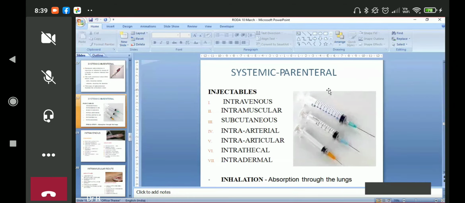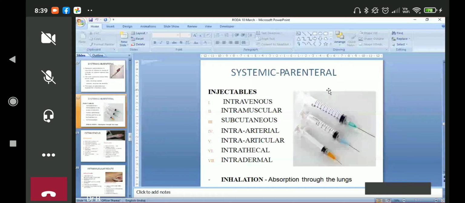Intrathecal means we give the drug through the meninges, where we need the drug to reach the meninges for a meningeal infection. Maybe an infection is there where we can give antibiotics. We can also give many anti-cancer drugs through this route.